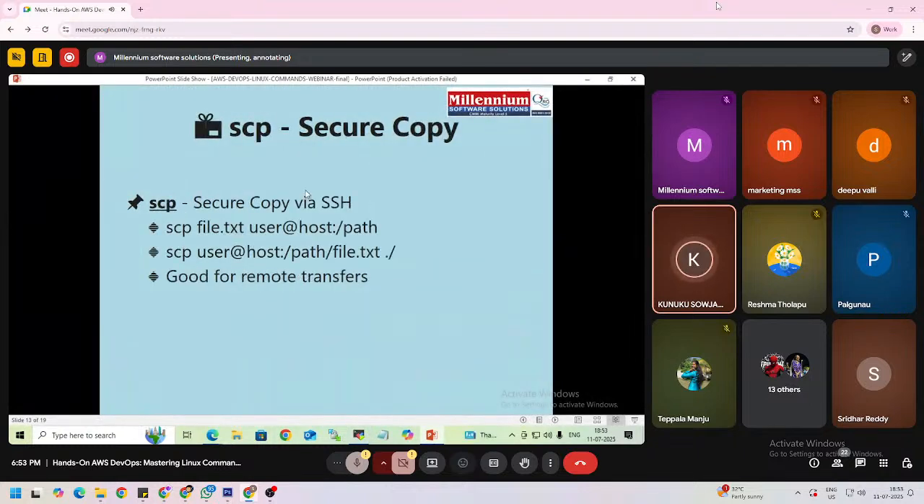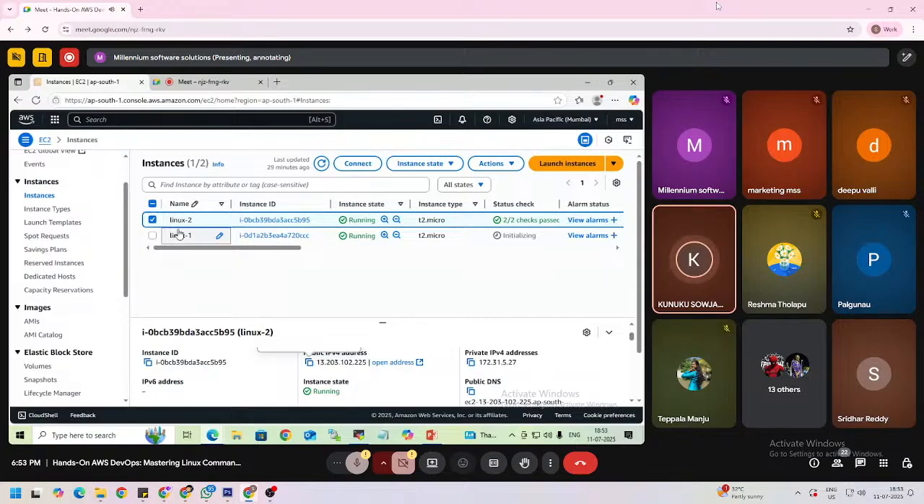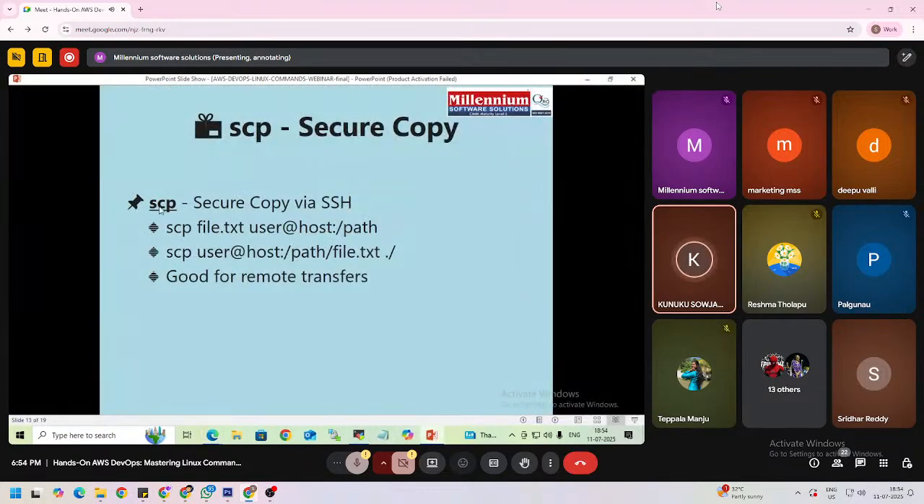And the next one is SCP. SCP means secure copy. If you want to copy a file or directory from Linux 1 to Linux 2, SSH is used to connect to the server, but SCP is used to copy files or folders from Linux 1 to Linux 2. For that we are using this SCP command, secure copy.